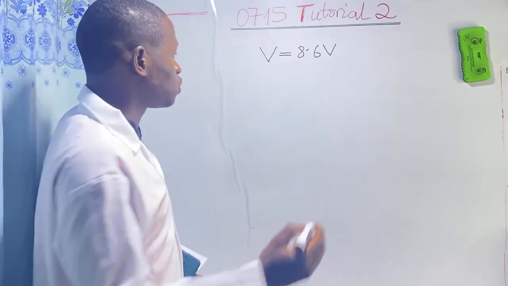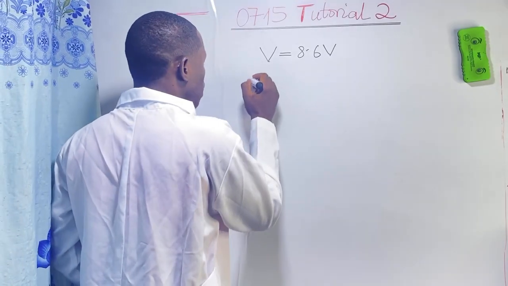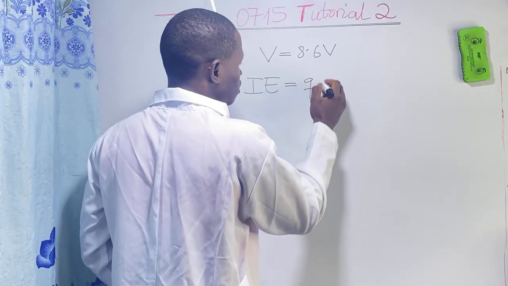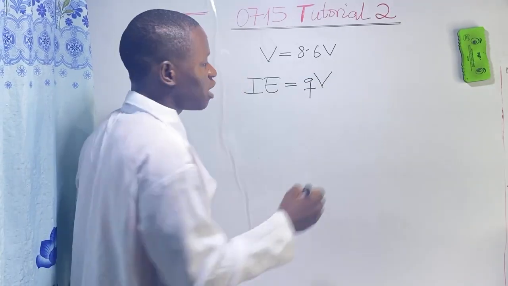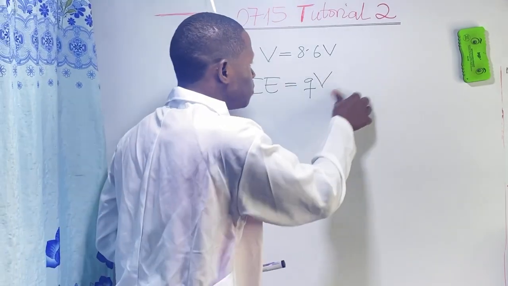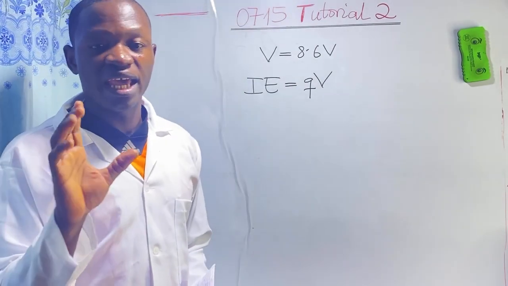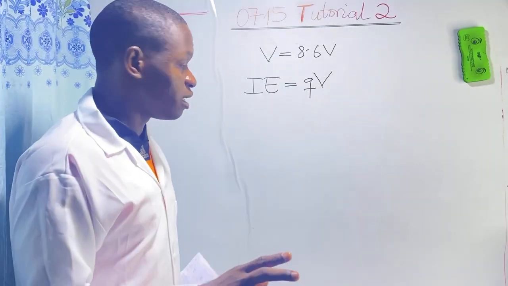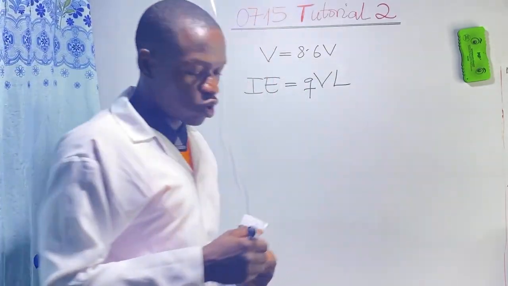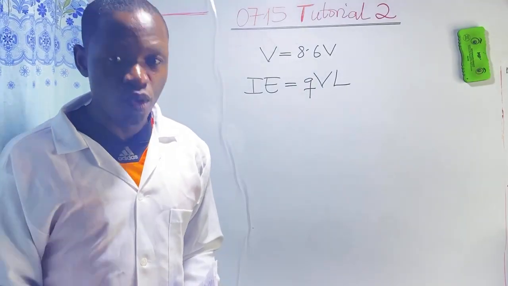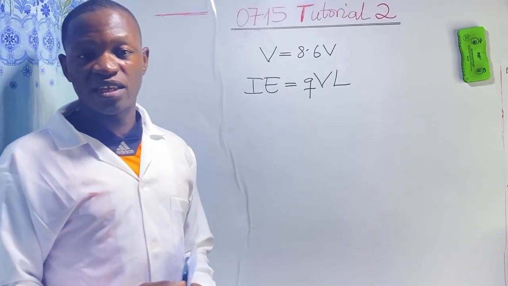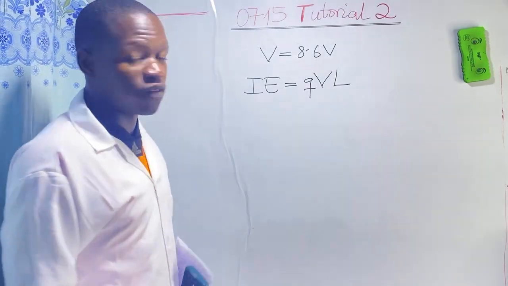Okay, so as we know, ionization energy is given as the charge times the potential times the Avogadro constant. The charge times the potential will give us the energy in total. But when we multiply by the Avogadro constant, we now have the energy per mole, kilojoule per mole. So this is the formula that we shall use to find the ionization energy of the element.